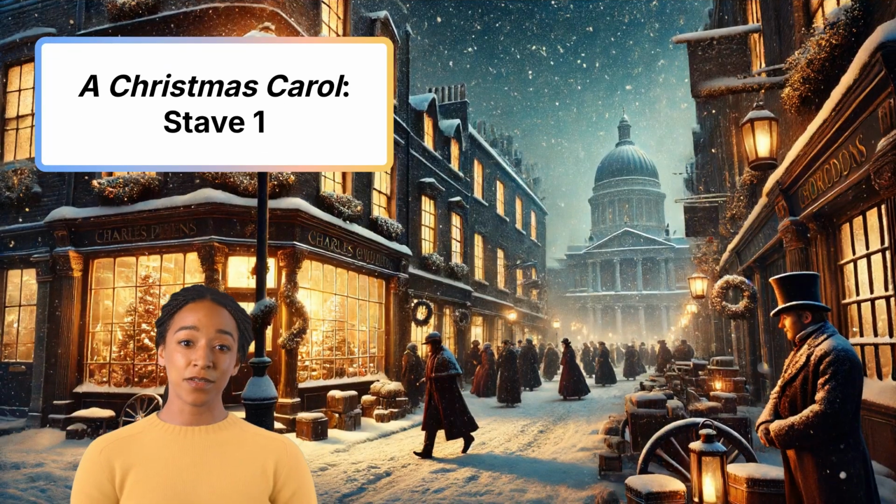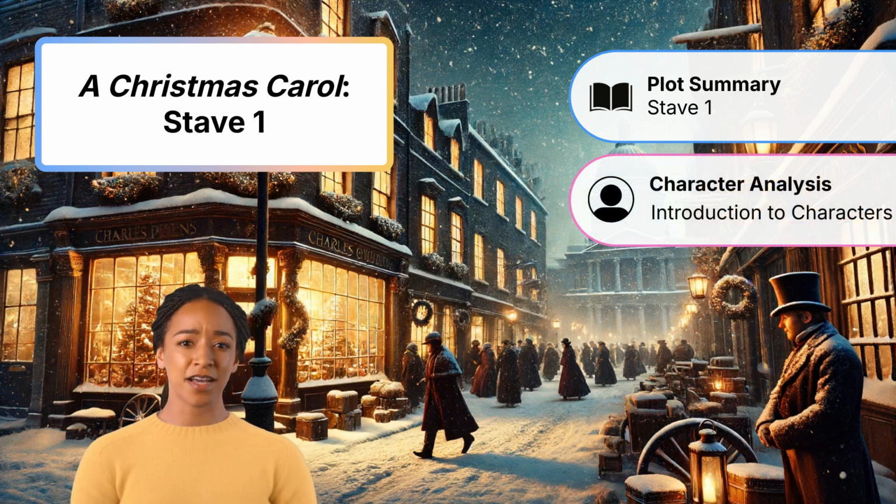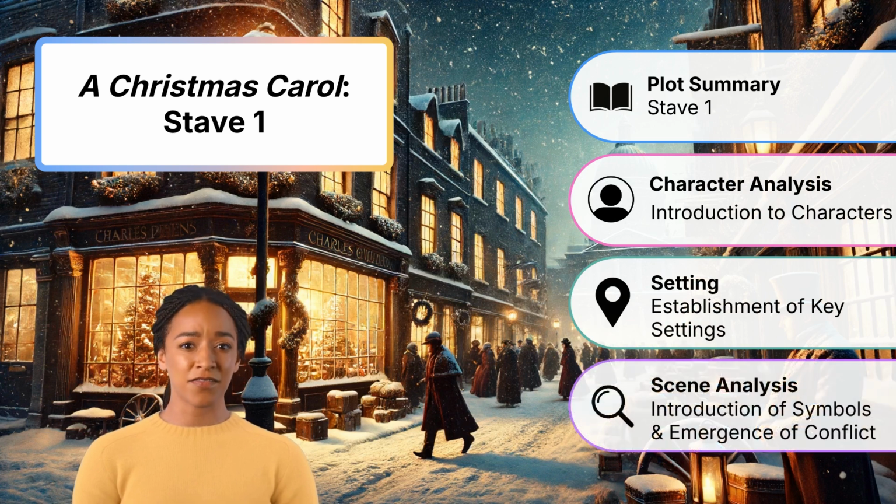In this lesson, we will delve into Stave 1, which sets the stage for the profound transformation of Ebenezer Scrooge. We will explore the introduction of key characters, the establishment of the Victorian London setting, the use of significant symbols, and the emergence of the central conflict. By examining these elements, we will gain a deeper understanding of how Dickens constructs the foundation for Scrooge's journey from a miserly, cold-hearted man to one who embodies the true spirit of Christmas.